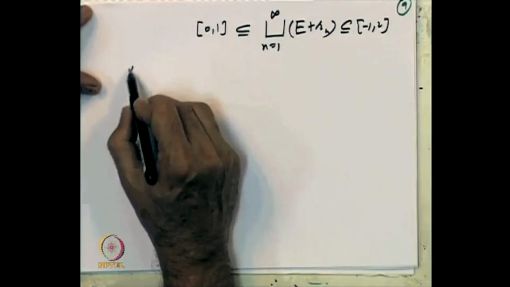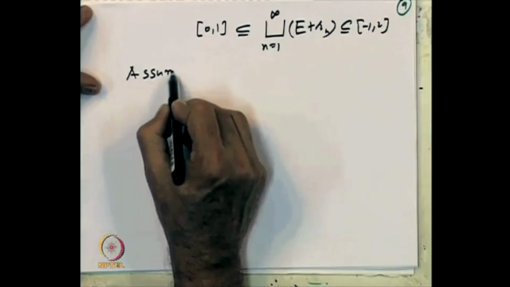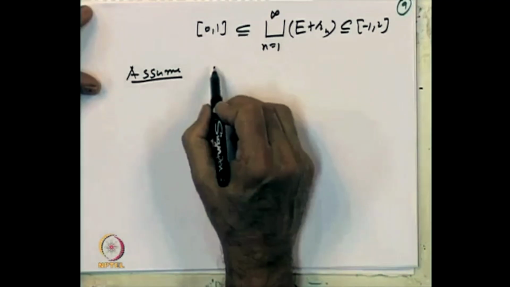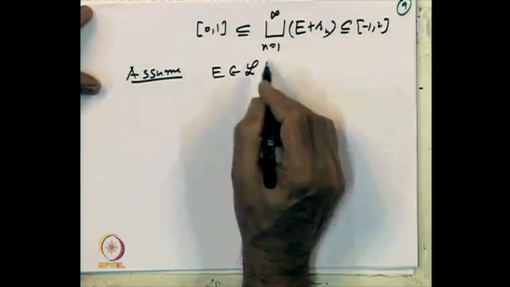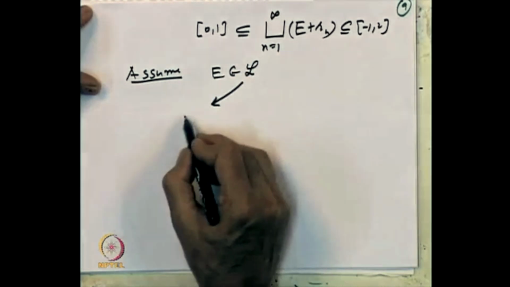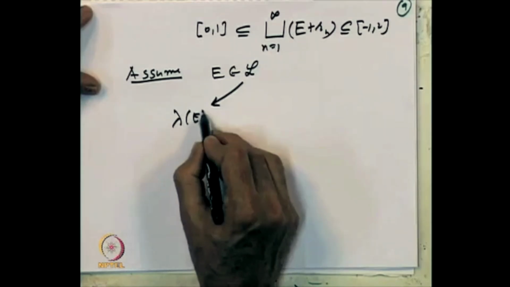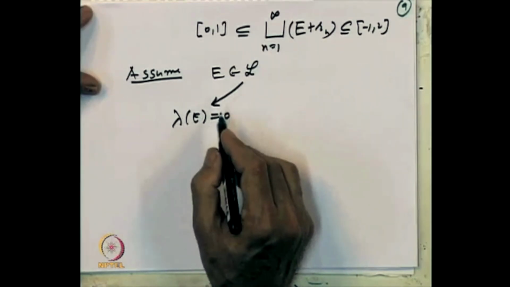Now assume that E is Lebesgue measurable. Then there are two possibilities. One, the Lebesgue measure of E is equal to 0.